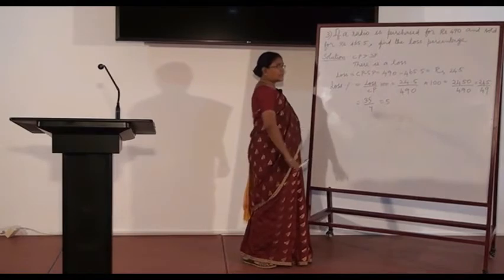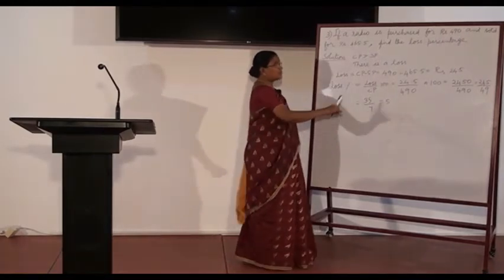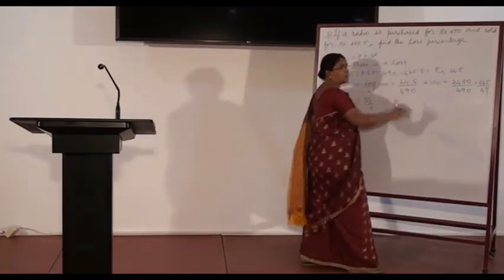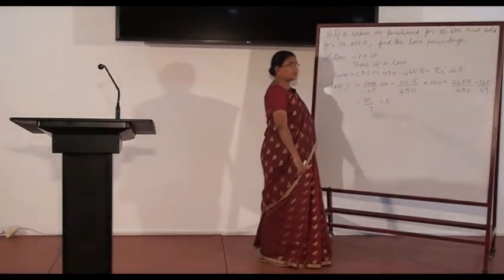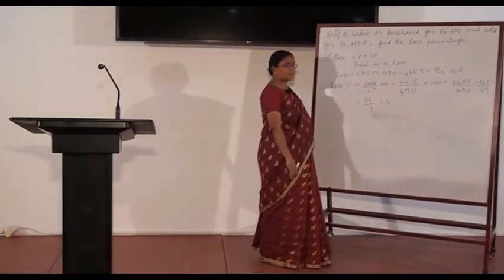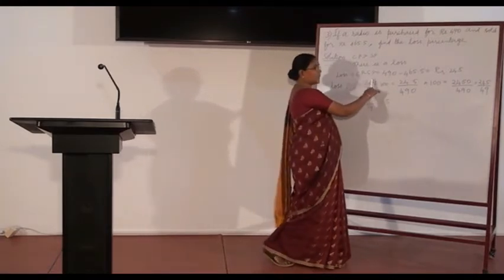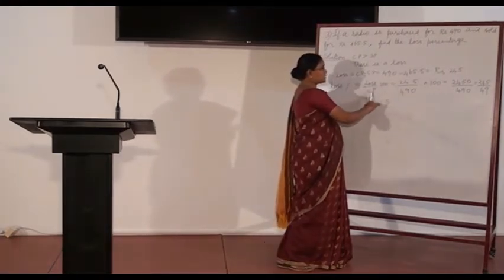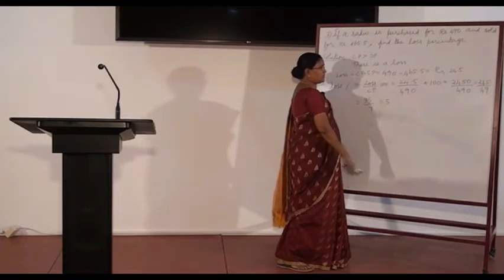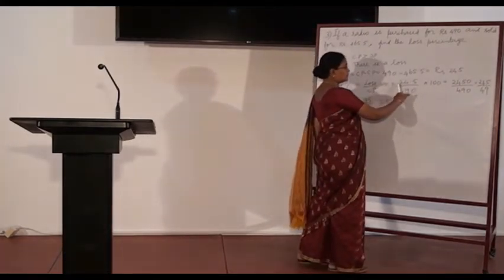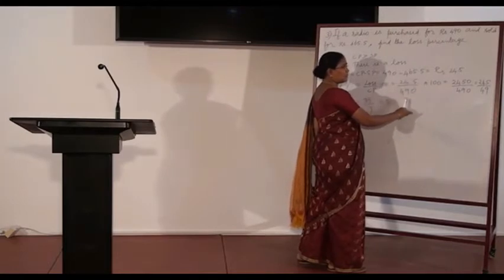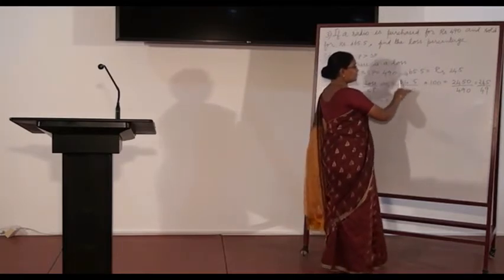What is the loss percent? We are asked to calculate the loss percent. So apply formula number 4. Loss percent is equal to loss by CP into 100. Substitute the calculated value for loss, substitute the given value for CP, and simplify the answer. It is 24.5 by 490 into 100.